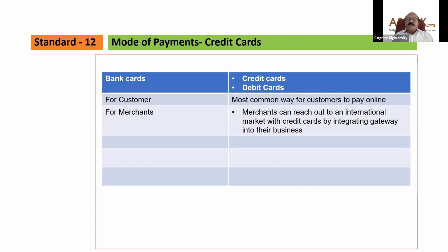For the merchant, what is the benefit? The merchant can reach out to an international market with credit cards. There are now cards available which can be used in the international market also. If the merchant has a particular product launched on a website, and the customer is from the US or Australia, then the order can be booked in that currency, and payment is received immediately by converting at today's rate from dollar to rupees.